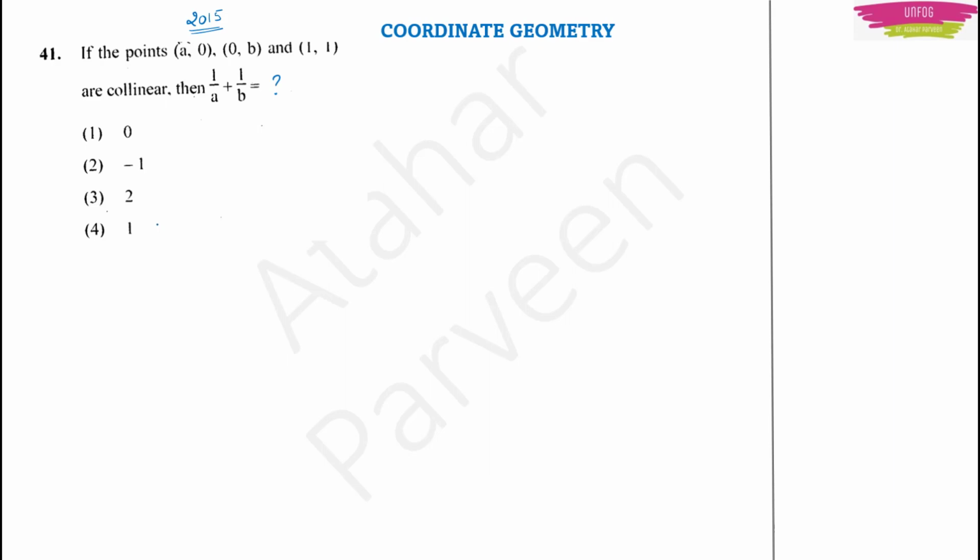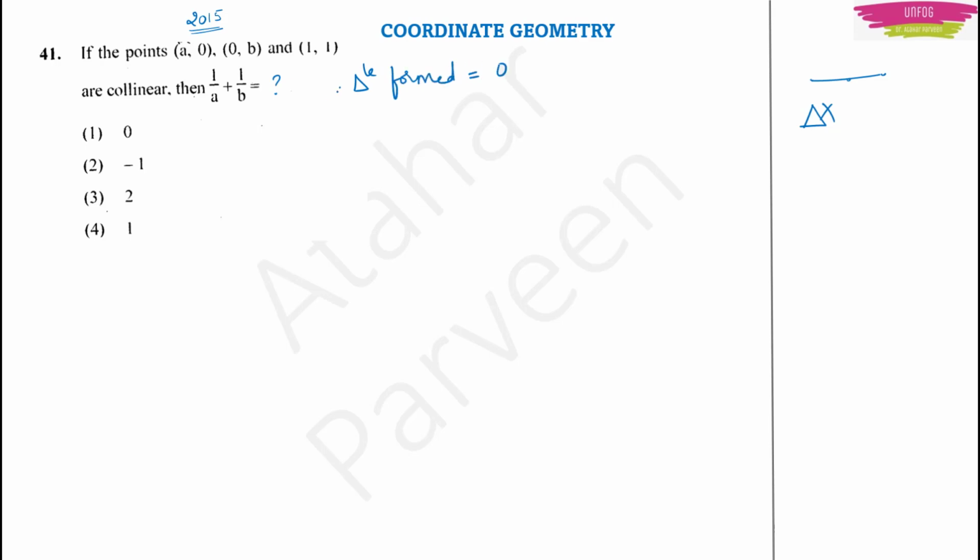Now what they are telling is, they have given 3 points and they are collinear. Collinear means they lie on a straight line. Now one thing we have to think: if they are lying on one line, surely it is not a triangle, right? If it is not a triangle, I can use the area formula and say that the area of this triangle will be equal to 0, because it is not at all formed. So the area of the triangle formed will be equal to 0.